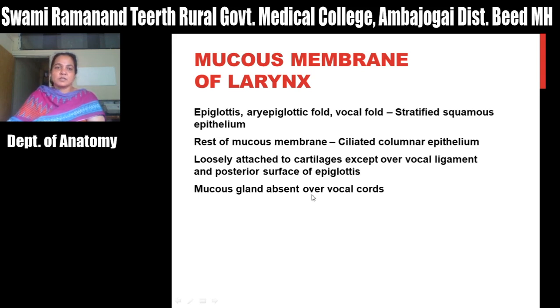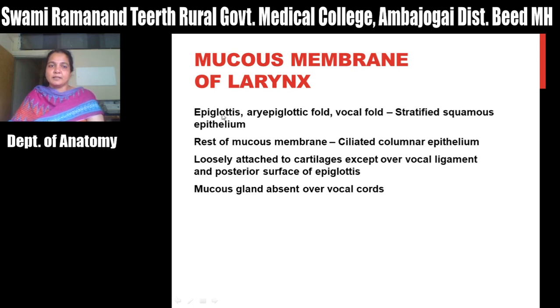So first you have seen the cartilages of the larynx, then inside those cartilages there are the membranes, the quadrate membrane and conus elasticus. These are fibroelastic membranes, and they are lined by mucous membrane having ciliated columnar epithelium.